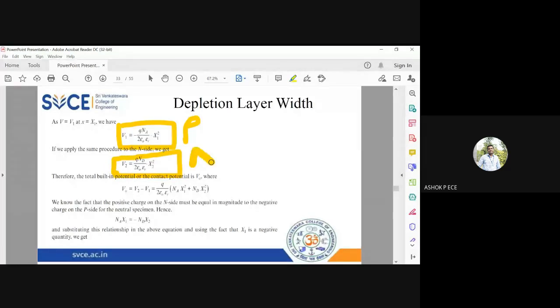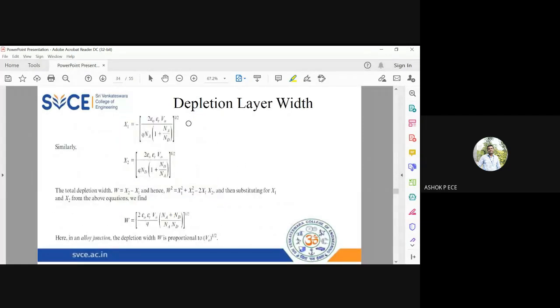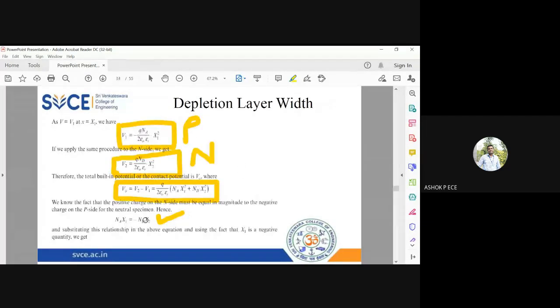And when you subtract that, you will get the total voltage V naught equal to V2 minus V1. Why V2 minus V1? Because V2 is positively charged, V1 is negatively charged. Always positive minus negative, the difference in voltage, is going to be the potential difference. So we got this as the answer. And when we apply the charge neutrality equation, we got this as the answer.